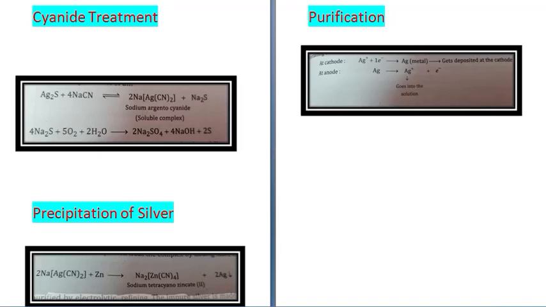So you have to learn these by heart, and one of them is definitely going to come in your exam. So learn them properly with the equations. Flow charts I'll be giving you in your WhatsApp study material. You can refer to that. They are the short way of remembering the whole process. And this finishes this chapter.